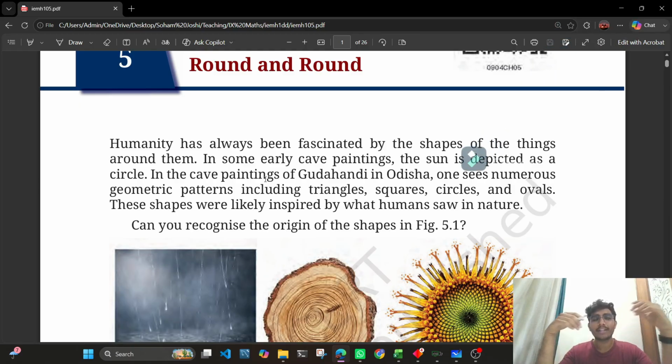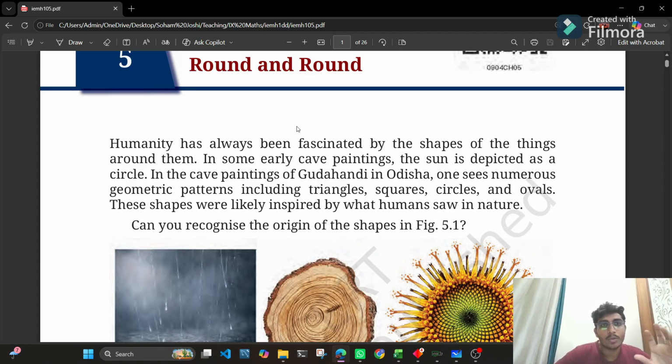Any circular pattern, or like, this is not a proper definition of a circle, but you have learned from your childhood what circles are, what circular patterns are, and how to separate out the shapes. We have square, we have rectangle, but you can find that, oh, this is a circle.